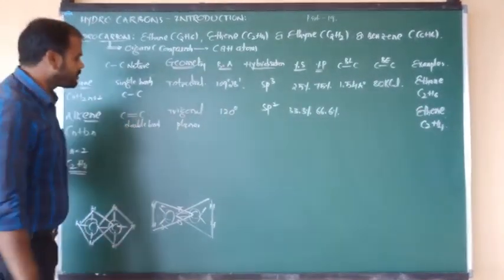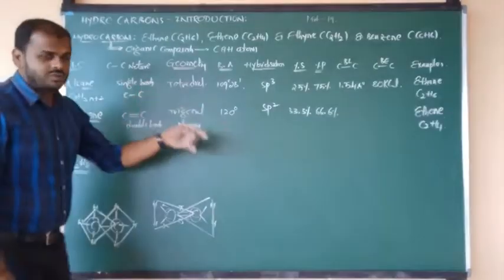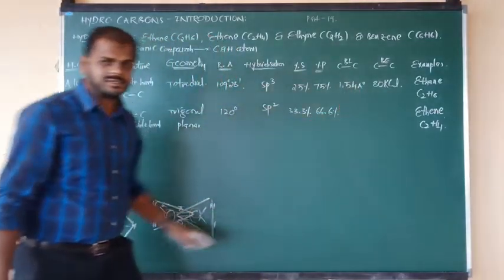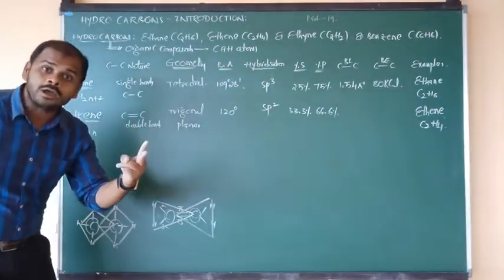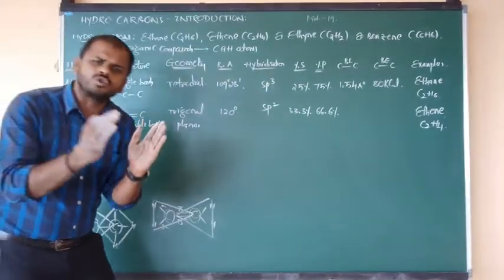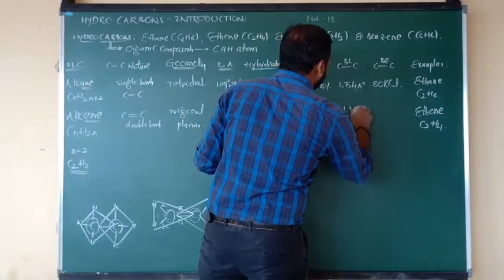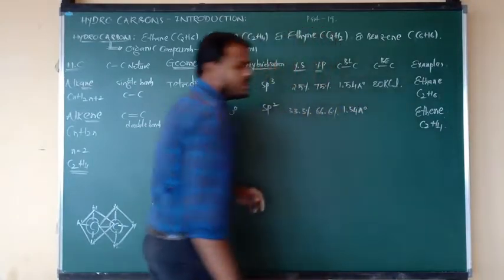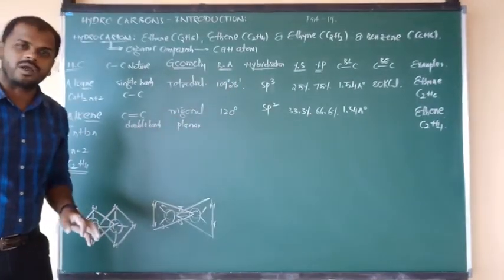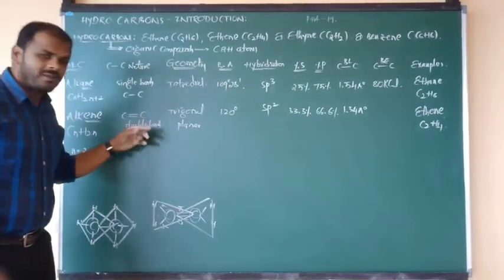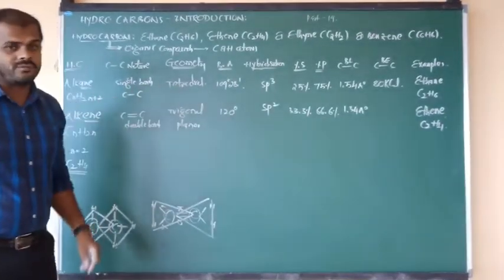Next one is, in case of alkanes, carbon to carbon single bond, so the bond length is 1.54 angstroms. But in case of alkenes, carbon to carbon double bonds are there, so the bond length decreases, and that becomes 1.34 angstroms. So between these two carbons, double bonds are there, so definitely the bond length should be 1.34 angstroms.